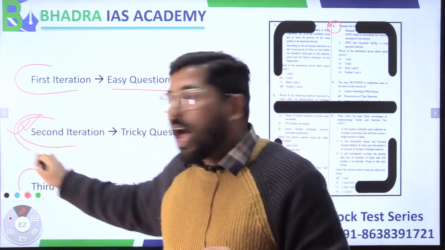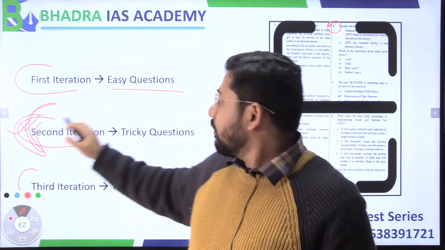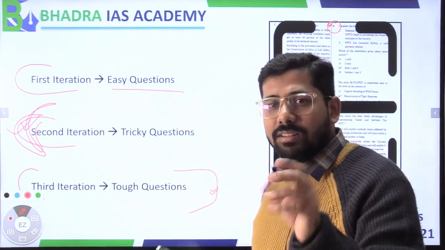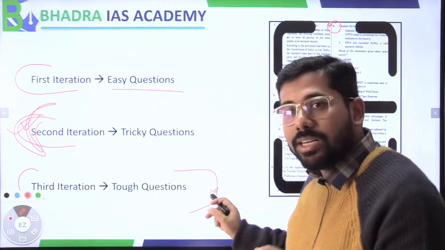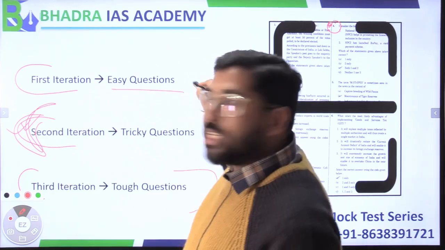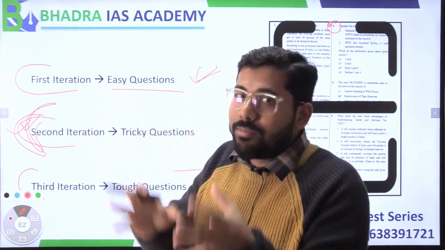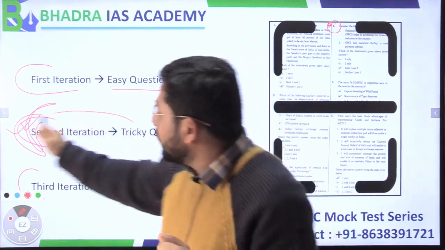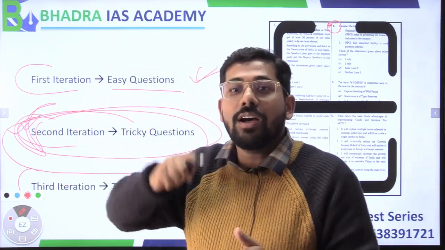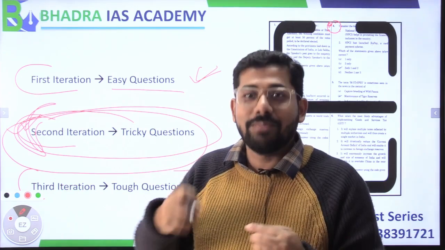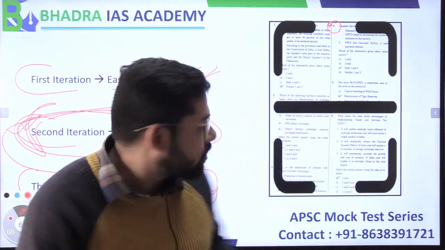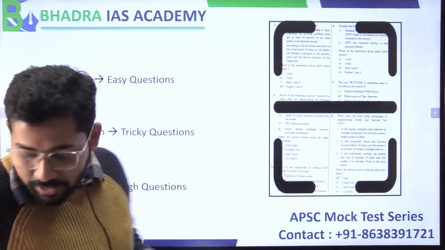But how to do it? See, there is very less probability that these questions will absolutely be correct. But in this region there will be a high probability that the questions will be correct, and this will be the deciding factor. This will decide whether you are in the list or not, meaning the list of prelims clearing candidates. Right, now let's focus on how to solve this very part.